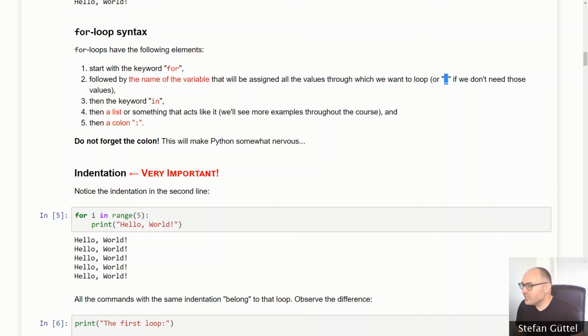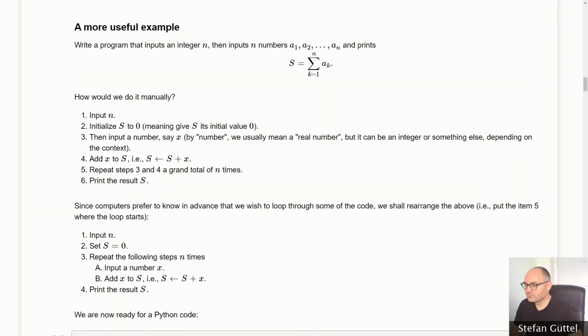Then we have this in keyword, and then a list or something that acts like a list, which specifies the range. And it's always important not to forget a colon that ends the definition of the for loop. And as I mentioned before, indentation is very important. Everything that is indented following this colon will belong to the block spanned by this for loop.